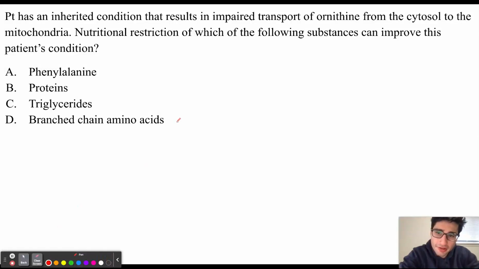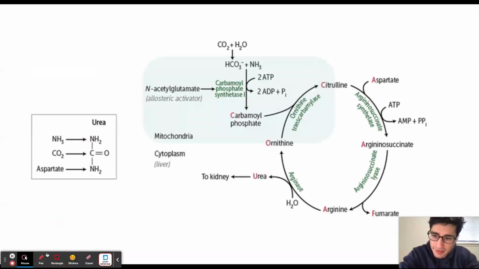Patient has an inherited condition that results in impaired transport of ornithine from the cytosol to the mitochondria. Nutritional restriction of which of the following substances can improve this patient's condition? Now, this question deals with the urea cycle.